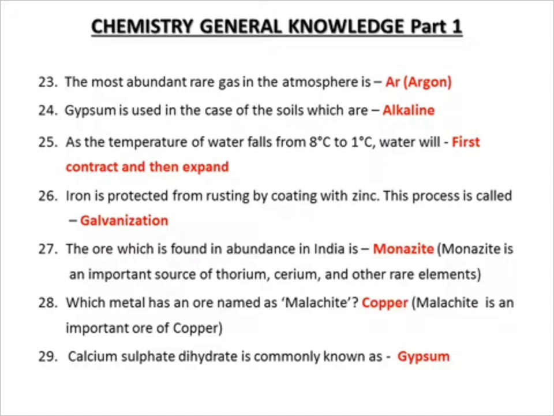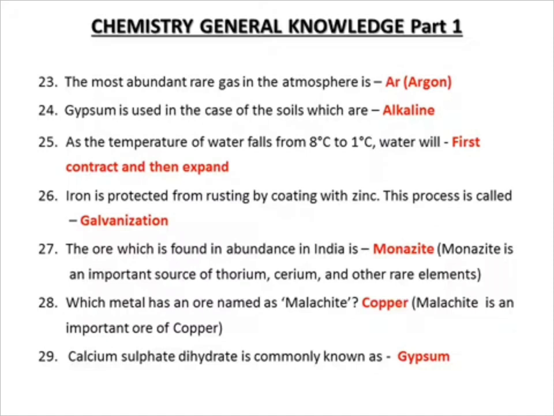As the temperature of water falls from 8 degrees to 1 degree, water will first contract and then expand. Iron is protected from rusting by coating with zinc. The process is called galvanization. Monazite is an important source of thorium, cerium and other rare elements.